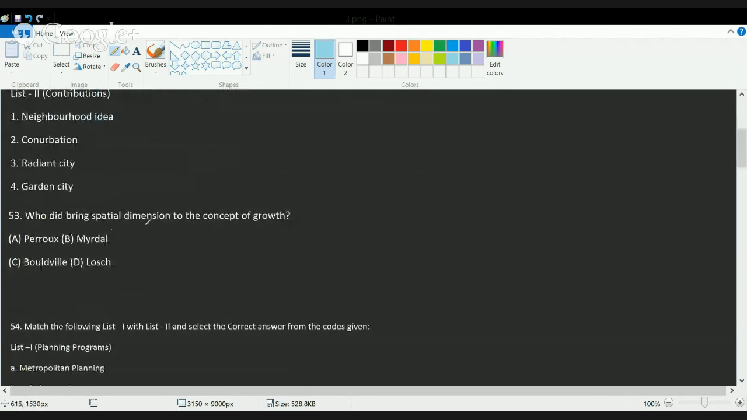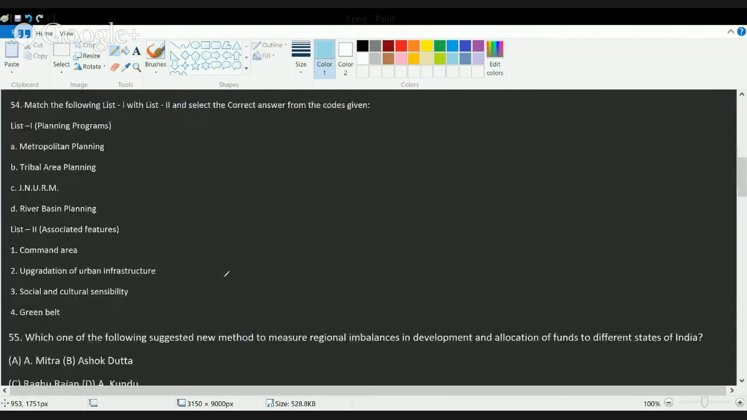Now, this is a kind of conceptual question. Who brought about a spatial dimension in the concept of growth? So we have covered all these classes in a separate session. So you can just subscribe to the Examrace channel and see the various theories that have been propounded for regional development. Among these theories, only Losch theory talks about the spatial dimensions in market. So it talks about the spatial growth and the regions in the market area. Okay. Then you have the next question.